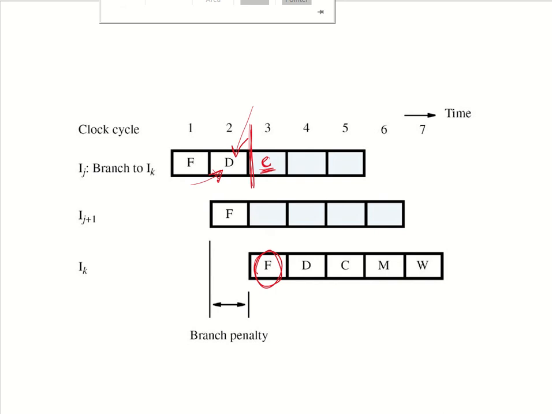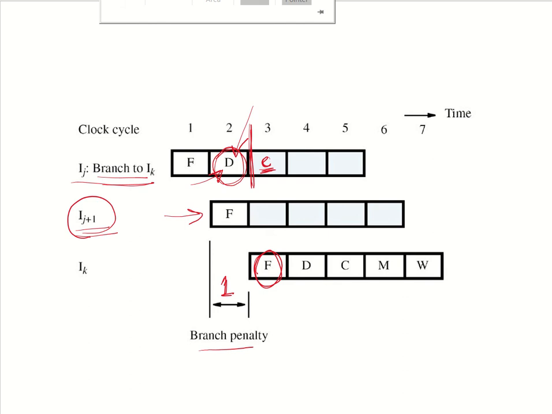So now the branch penalty will be reduced from 2 clock cycles to 1 clock cycle, as the successive instruction, which is just after IJ, will always be fetched. By the time this target address is computed in the decode stage of the branch instruction, IJ plus 1 has already been fetched. So this will still cause a branch penalty of 1 clock cycle.